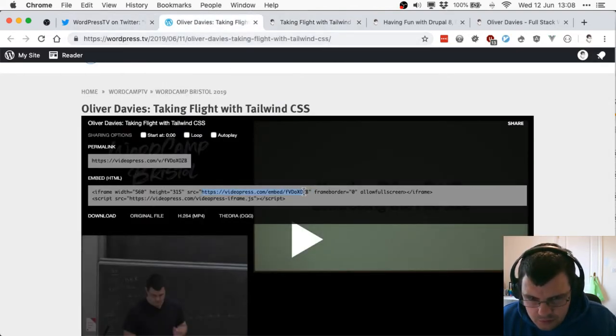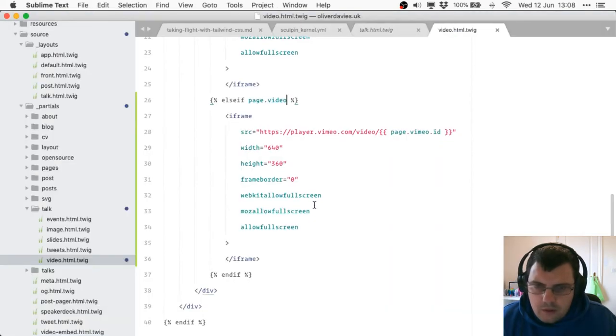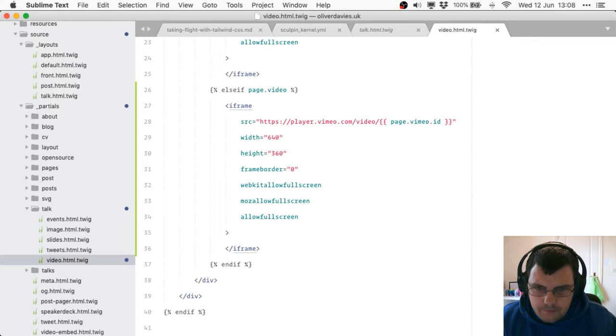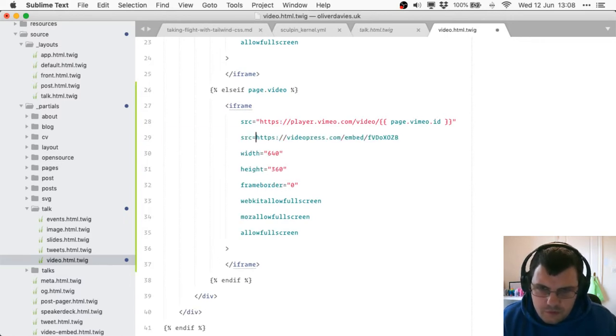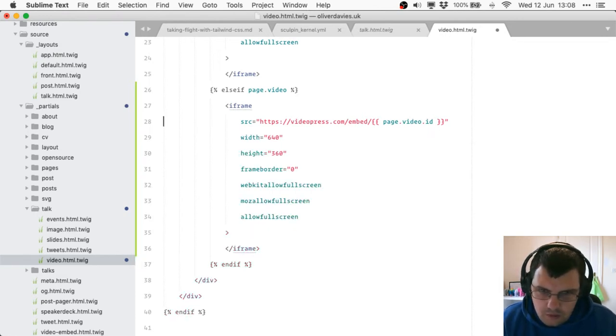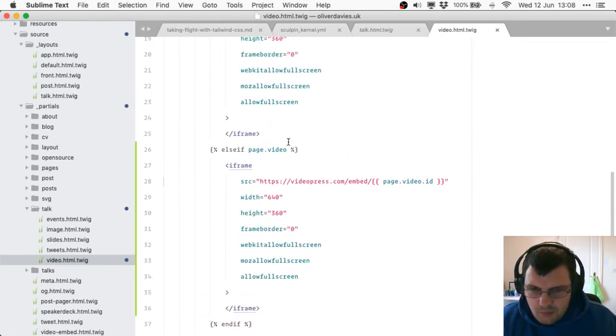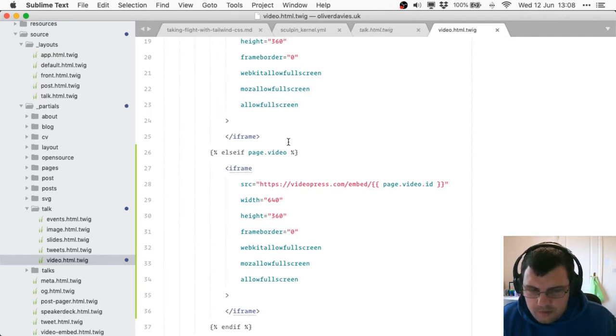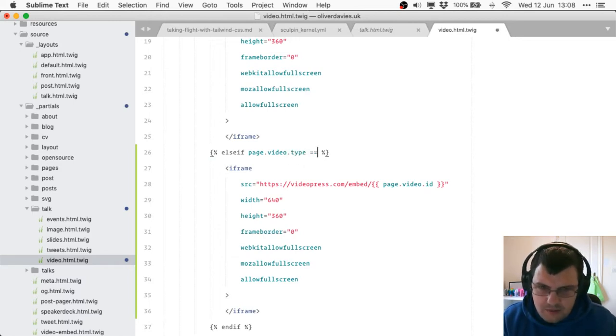This is the source, just grab that. Source equals, and then page.video.id. So we're not actually using the type anywhere yet, but we will do it in a minute. That might work. Actually, let's put the type in here, video press.